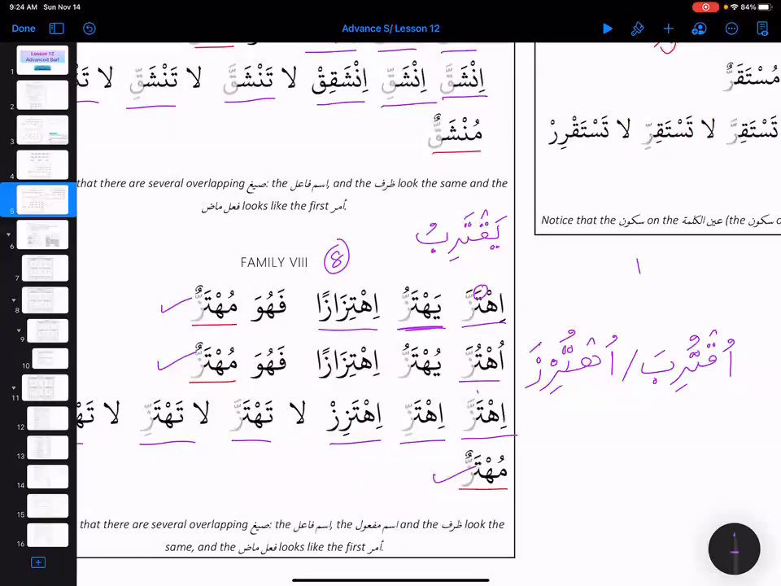Yahtaju, yaqtazizu. So we are just removing the kasra here on ja, and then yahtaju. Again, we are fusing them together, and there is fatha, so the kasra is remaining there.